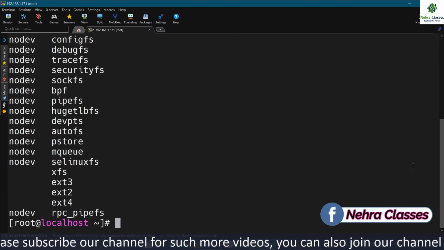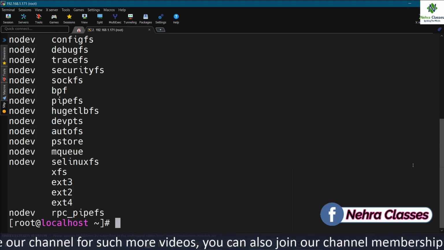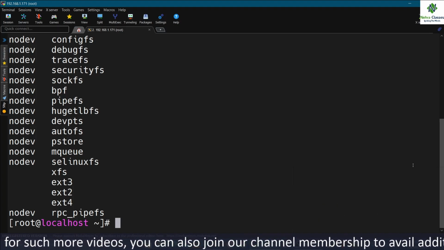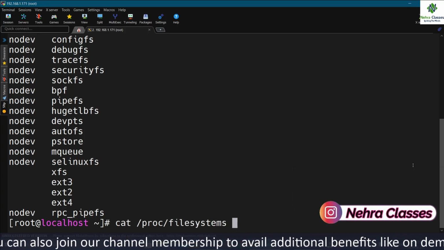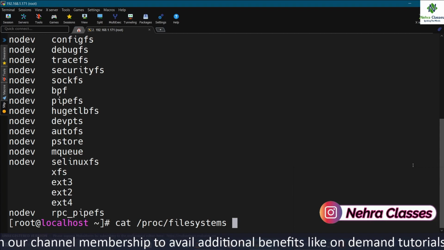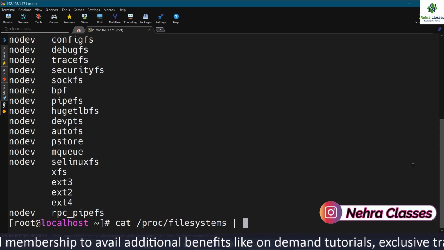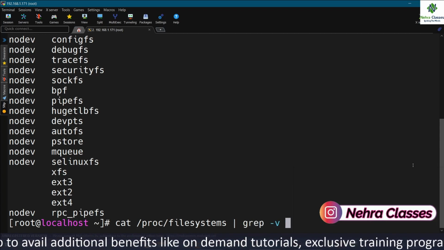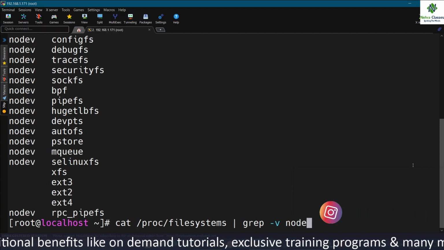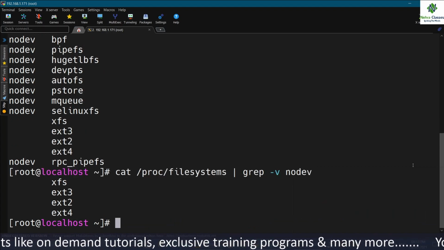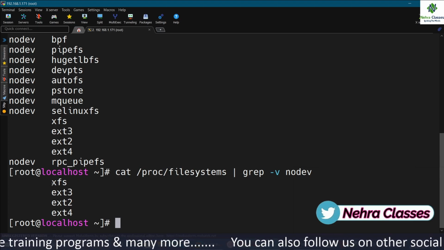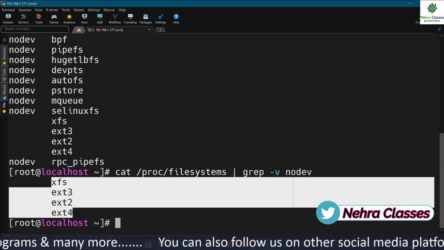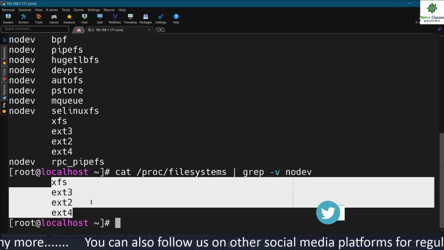This will show you all the details about the file systems. Here you can ignore nodev, so you can use grep -v. It will exclude nodev from this output and only show you the available file systems. So these are the currently loaded file systems that we can use: ext2, ext3, ext4 and xfs.